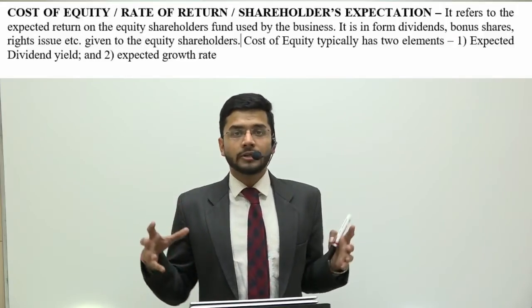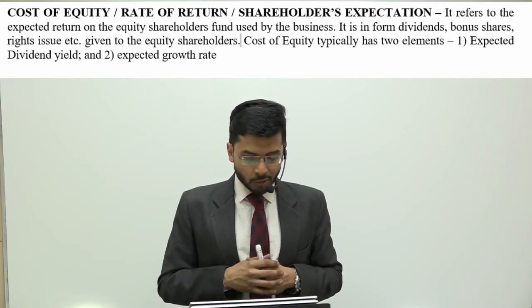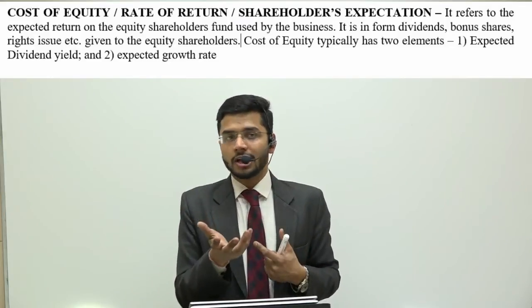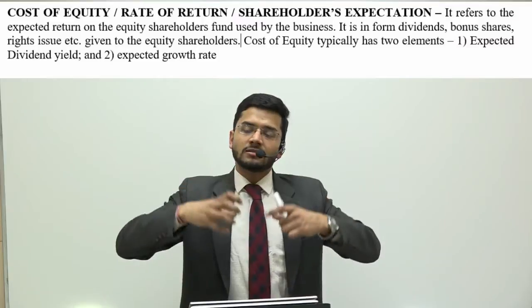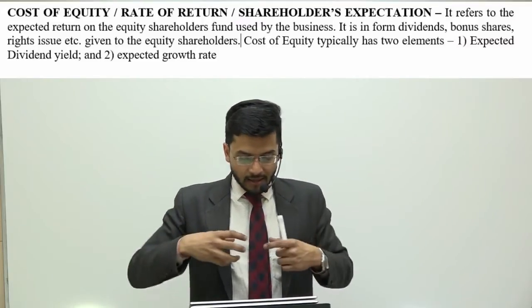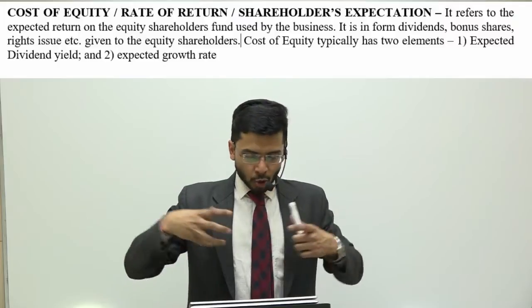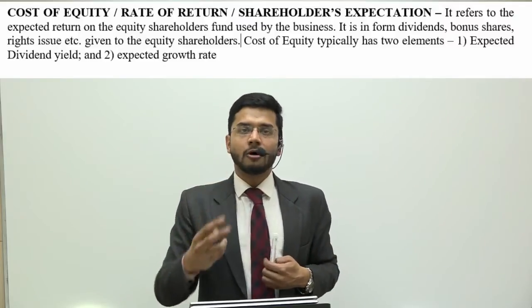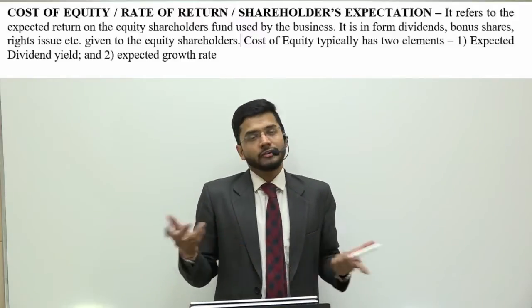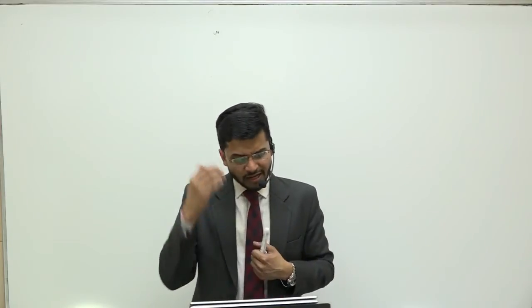So there are two components to the cost of equity. It is the expected dividend yield, how much dividend we are going to get from a particular share. Second is how much the share is going to expand in terms of its market value. That is known as the expected growth rate. So growth rate and dividends are the two forms of returns which we expect from a particular share, and that is nothing but cost of equity. So this is very basic. We have done it several times in our inter class, in our SFM also.